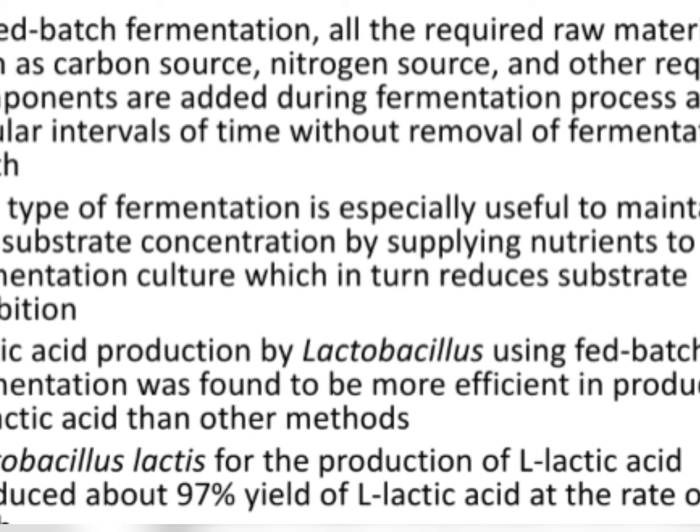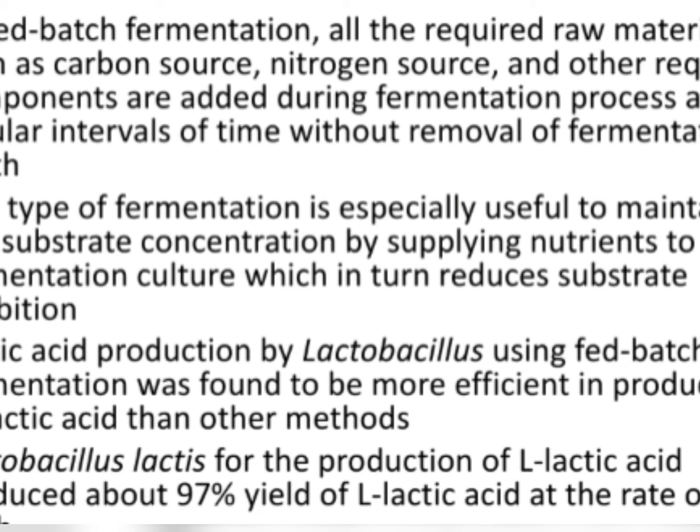In fed batch fermentation, all the required raw materials such as carbon source, nitrogen source and other vitamins are added during the fermentation process at regular intervals of time without removal of the fermentation broth. So in fed batch fermentation, we are initially supplying the raw materials, carbon source, nitrogen source and other vitamins and other requirements into the fermenter, and these components are added at regular intervals of time without the removal of the fermentation broth.